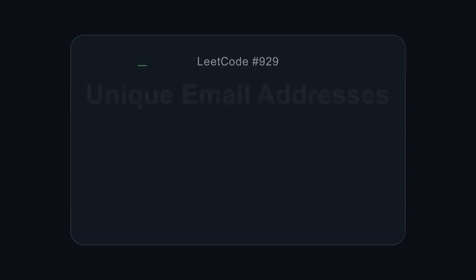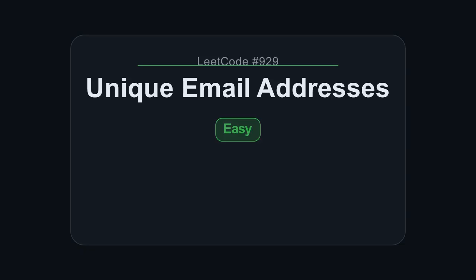You'll spot this pattern of using a hash set when you need to count unique items or quickly check for the presence of an item in a collection. The key signals are, first, the problem asks for a count of unique elements, and second, you need to normalize or transform items before checking their uniqueness. If you find yourself repeatedly searching a list for duplicates, a hash set is often the answer.